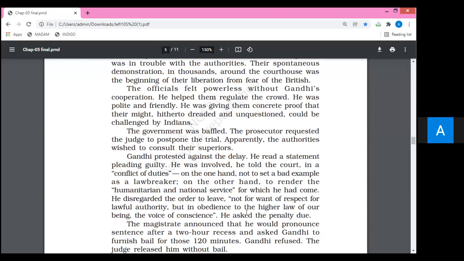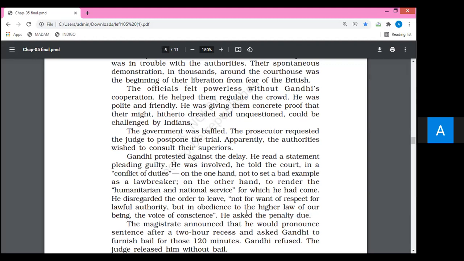Gandhiji had highlighted two points. One point was, he never wanted to be a lawbreaker by rejecting that order of leaving Champaran. The second point, which was more important for Gandhiji, was never to be away from humanity. So that is why he had to take that harsh step. Declared, just read the statement. He regarded the order to leave. Highlighted that, so that is why he had not left that particular area, that is Champaran.